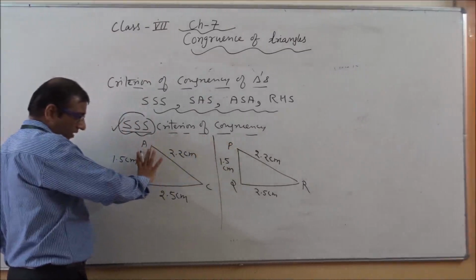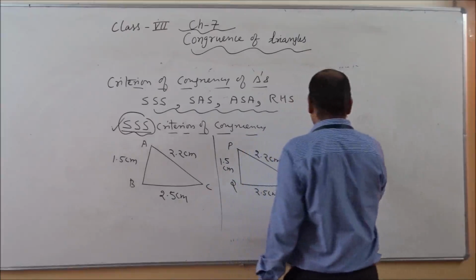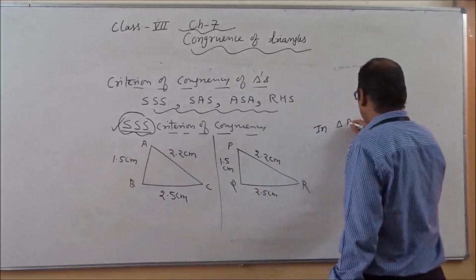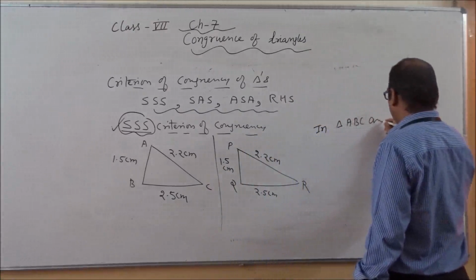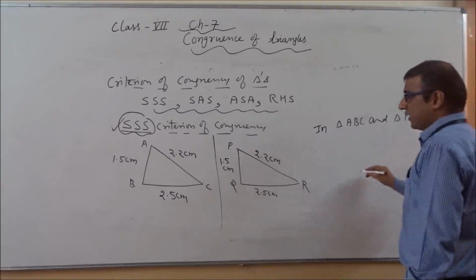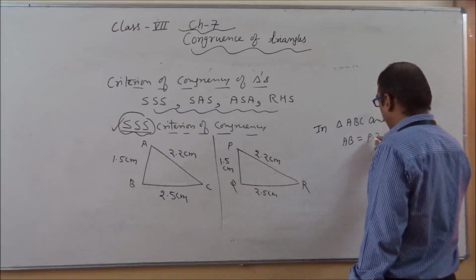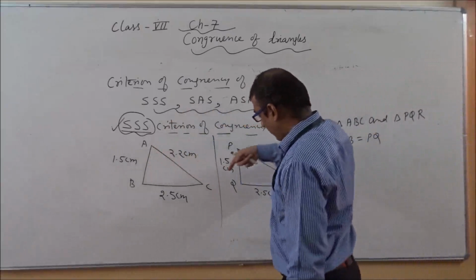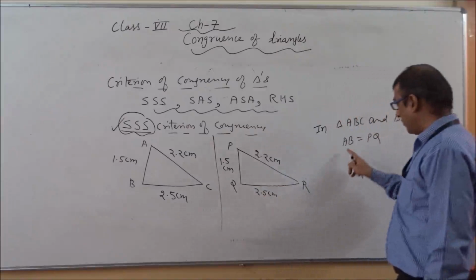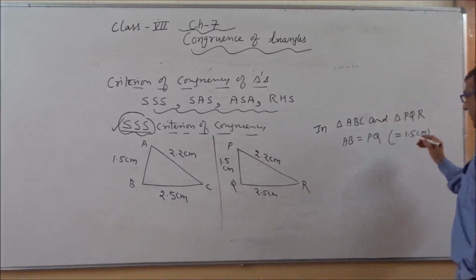It means the corresponding side of AB is PQ. So we can say in triangle ABC and triangle PQR, the measurement of AB and PQ, if we start from AB, we will also start from PQ. So both the measurements are equal, and this is equal to 1.5 centimeter.